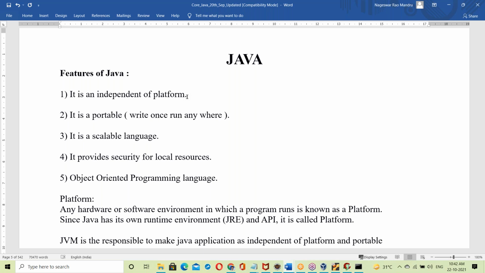The JVM is responsible. Only these two points they will explain, and they go to the next topic. That is what trainers do.